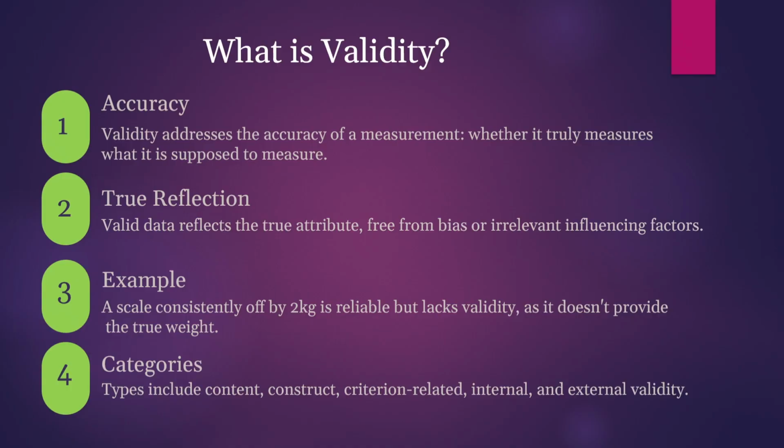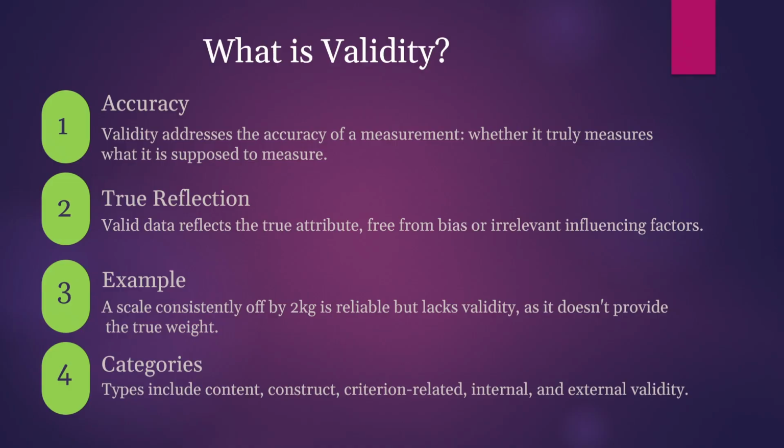Valid data reflect the true attribute, free from bias or irrelevant influencing factors. For example, a scale consistently off by 2 kg is reliable but lacks validity, as it doesn't provide the true weight.